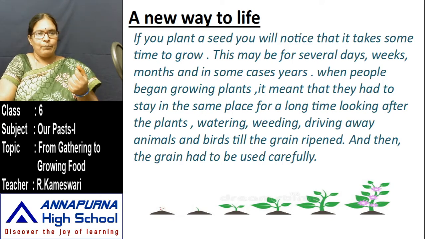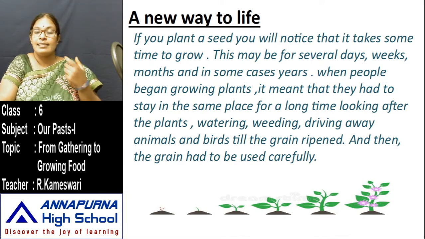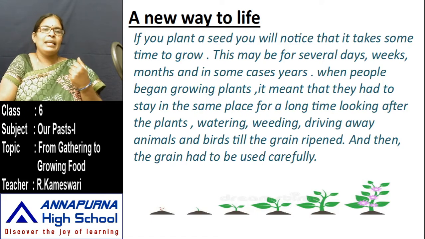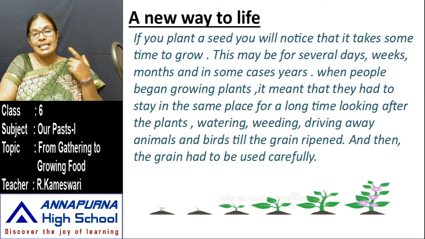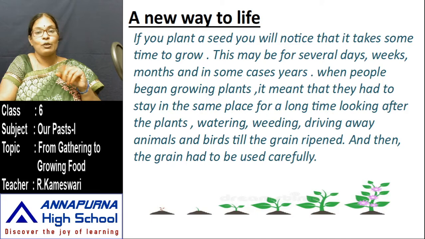If you plant a tree, you will notice that it takes some time to grow. This may be for several days, weeks, months, in some cases years. When people began growing plants, it meant that they had to stay in the same place for a long time. They did not move. In the first lesson, I explained to you that hunter gatherers are nomads. Nomads means people who are moving from place to place. Those people are called nomads because they search for food or water or seasonal food items, whatever it may be.